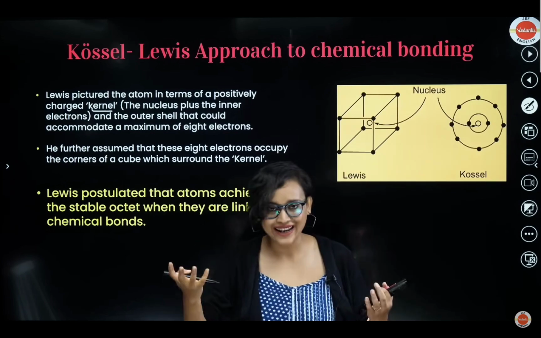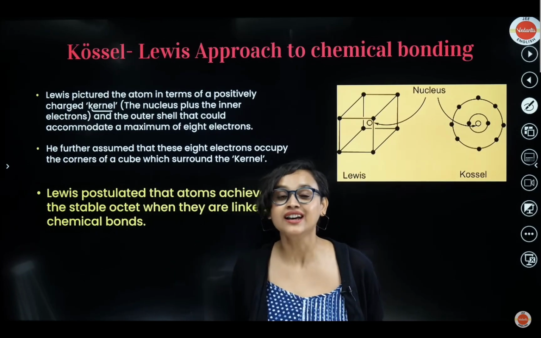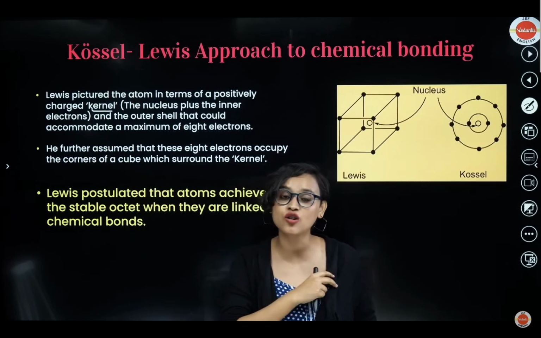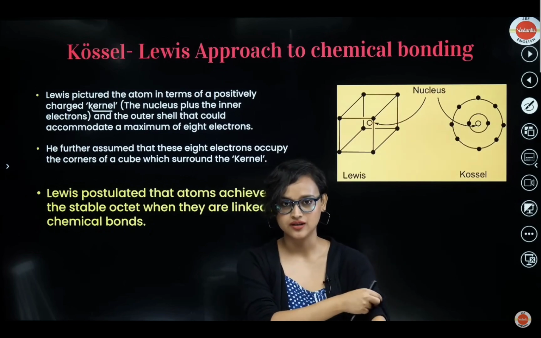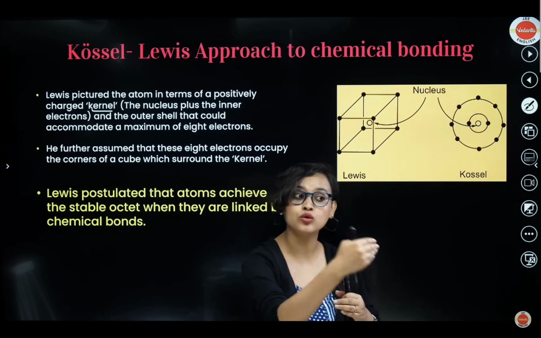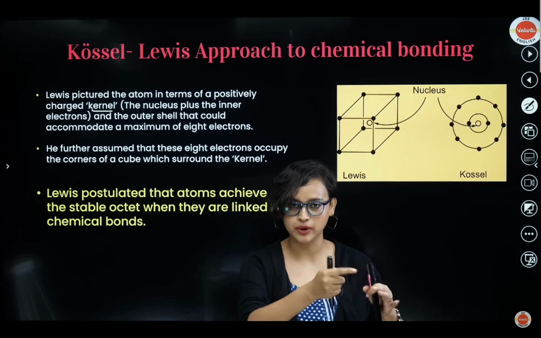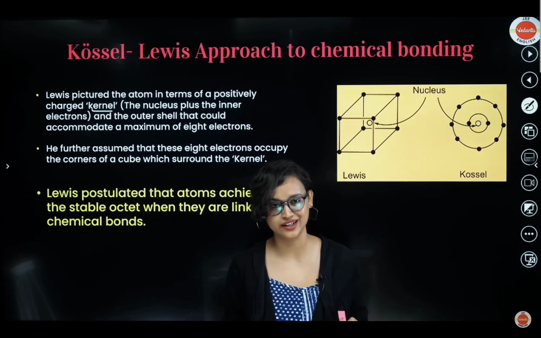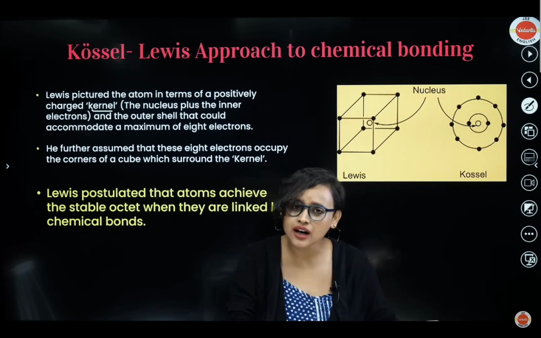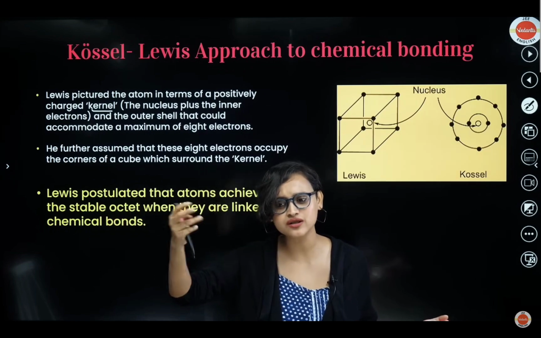Great. And he said that, see, any which way in a chemical reaction, who takes part? It's always the valence electrons, the last shell electrons, that take part. Unless it's a transition element, when the inner electrons and the outermost electrons are almost of the same energy, and that's when they want to take part. But in most cases, it is the outermost electrons that take part. So why complicate life? Why do we even have to study the inner electrons? Let's only study the outer electrons. Let's call it the kernel.